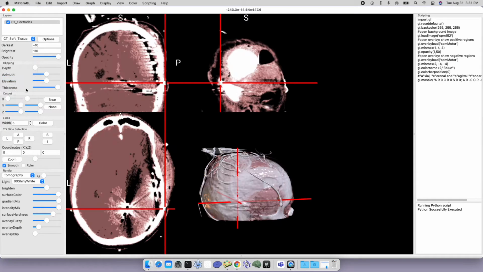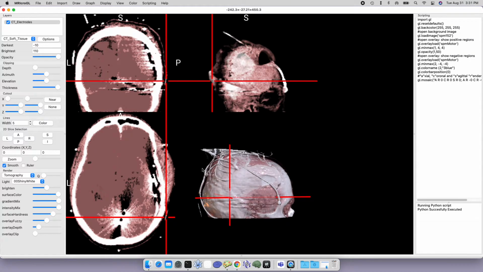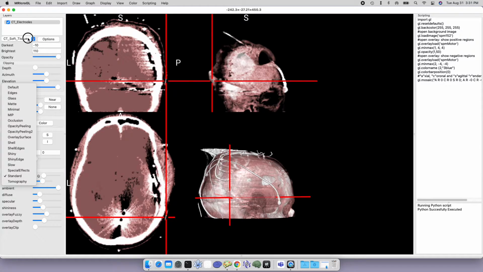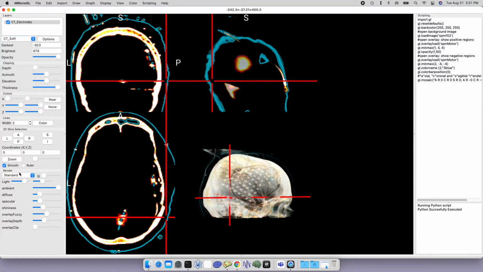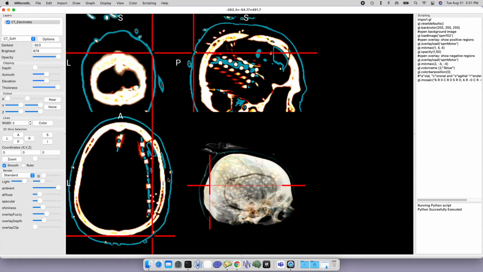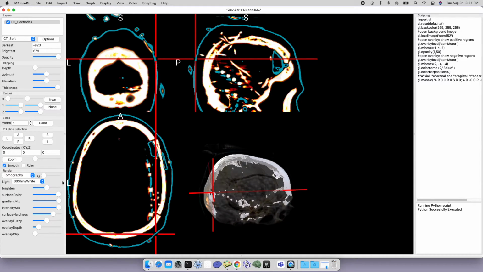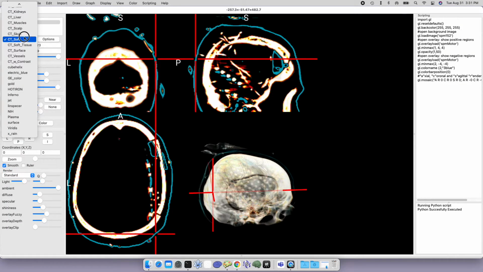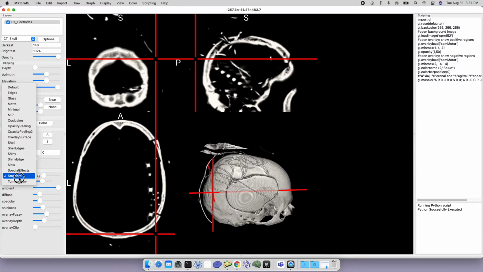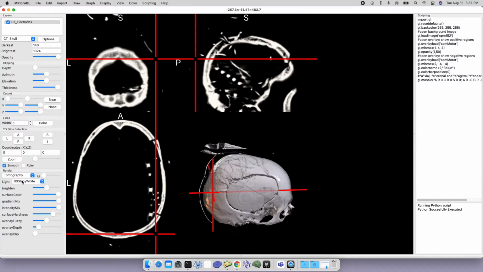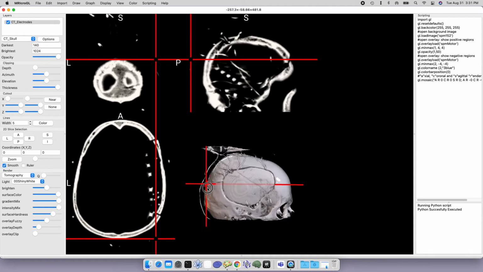It doesn't work with all of them terribly well. So with the CT soft color scheme, I showed you how it shows a nice translucent boundary. The tomography renderer forces boundaries to be quite hard, and it will tend to be not very suitable for these types of tasks. So you want to choose the tomography rendering shader if you have a very hard surface that you want to visualize.